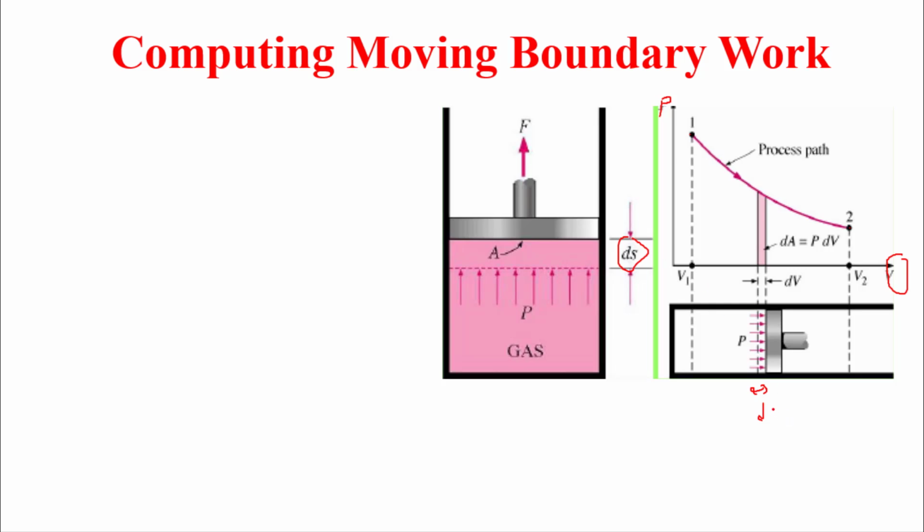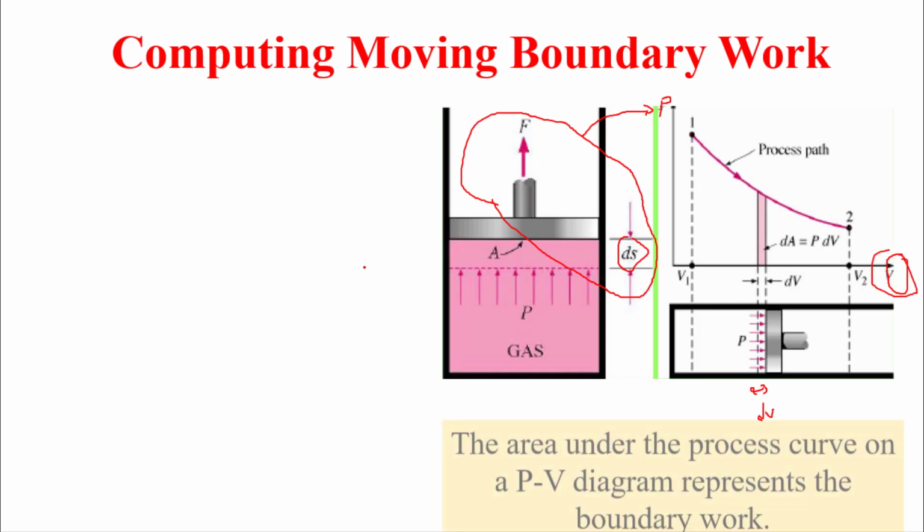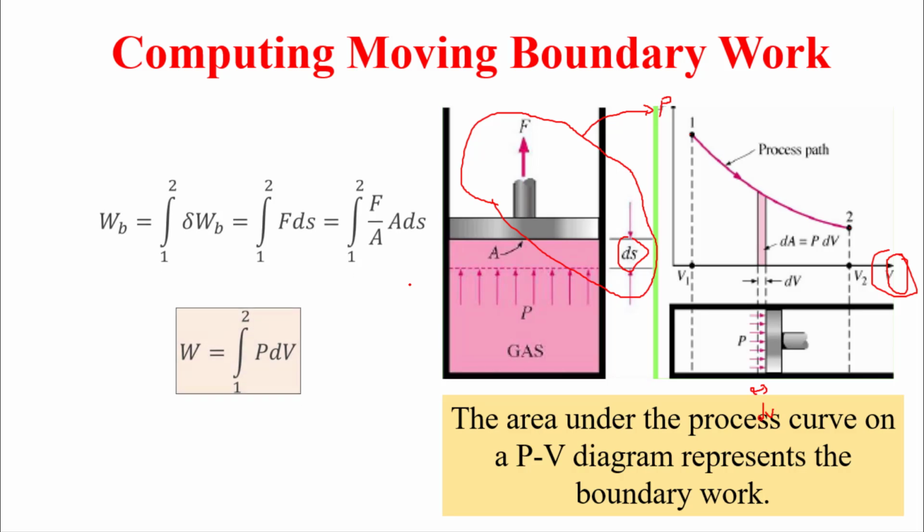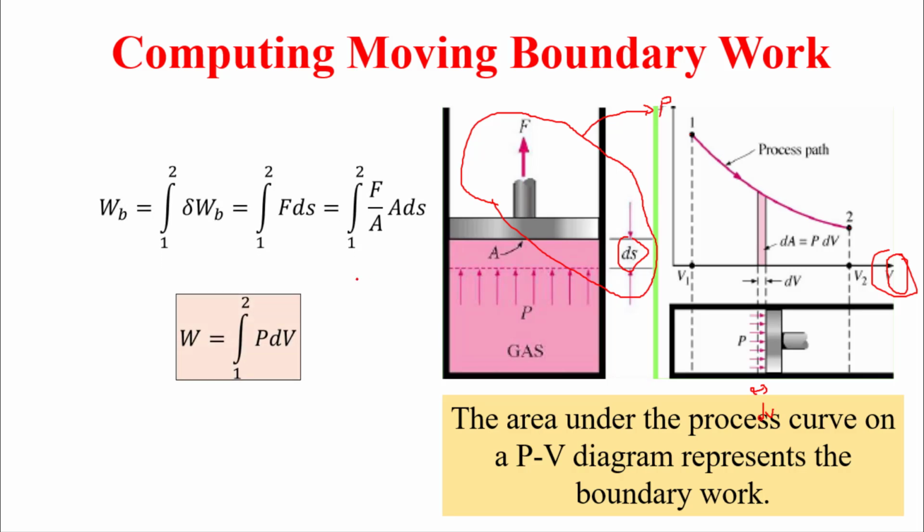But here we have dV. So in order to move from force and ds to pressure and dV, and in order to account for this change,